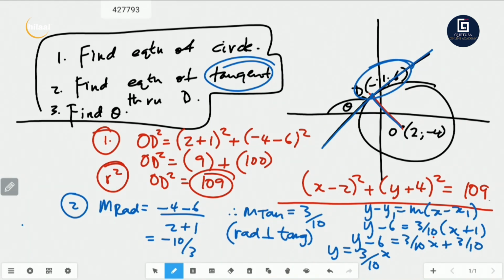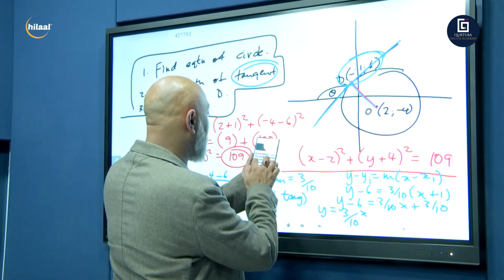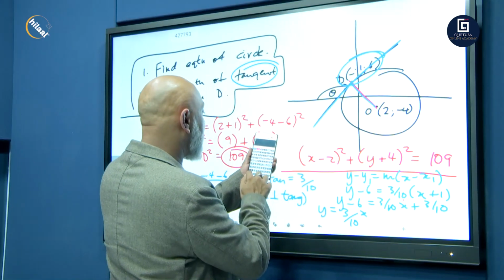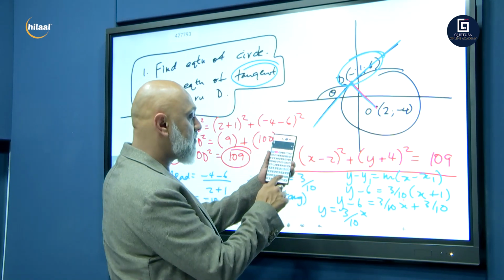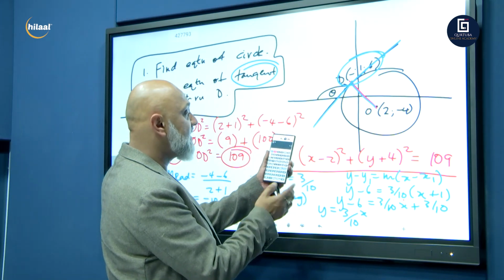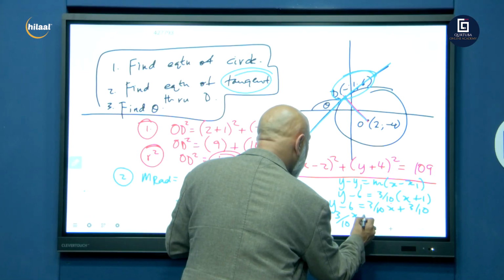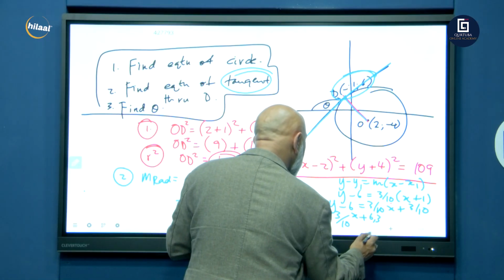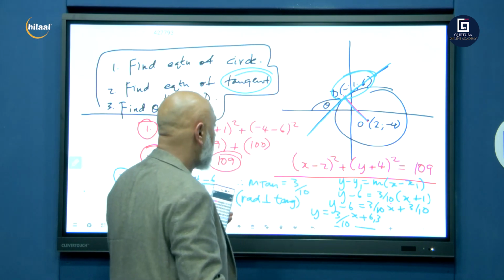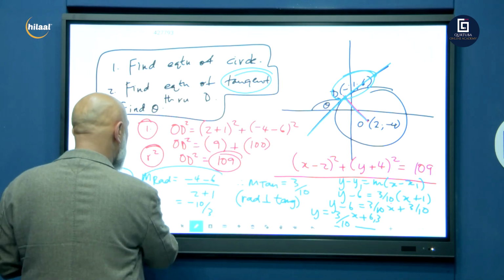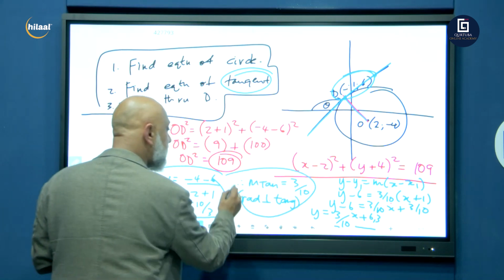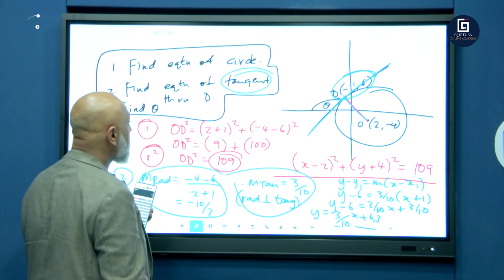Let's go to our calculators, guys. 3 over 10 plus 6 equals 6,3. So we get 6,3. And there we go, guys. That's your final solution. Right, step number 1, step number 2, step number 3.